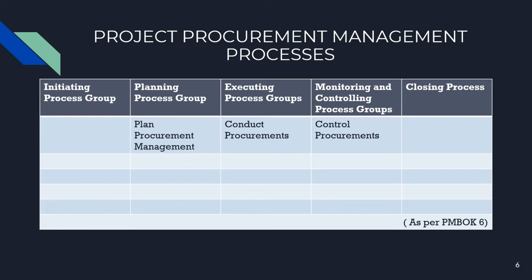Project procurement management has three processes: one in the planning process group, one in the executing process group, and one in the monitoring and controlling process group. The process under the planning process group is plan procurement management. The process under the executing process group is conduct procurements, and the process under the monitoring and controlling process group is control procurements.